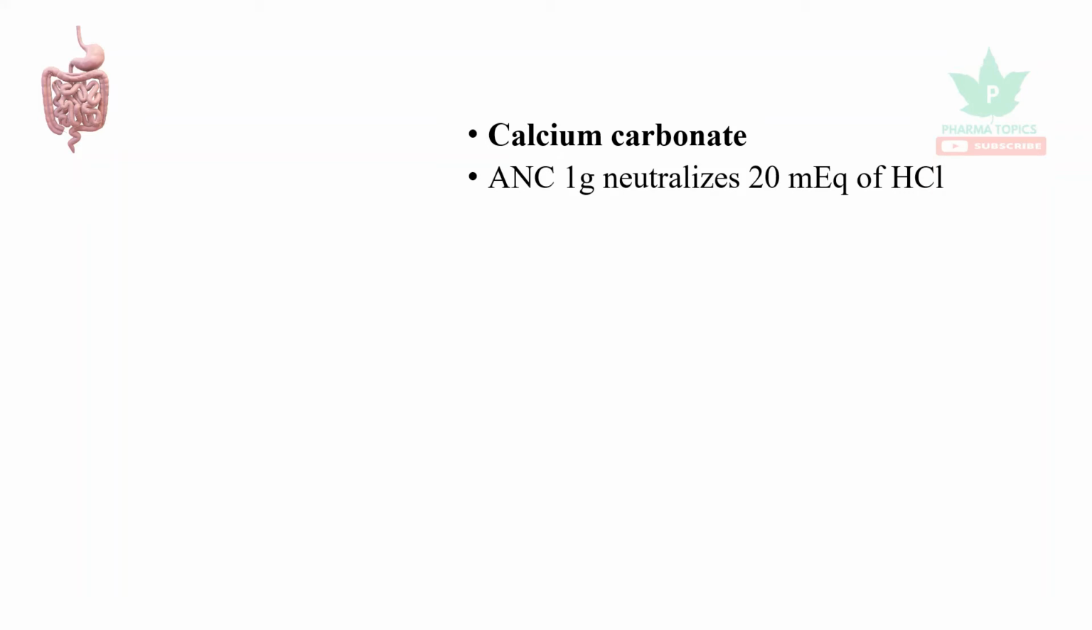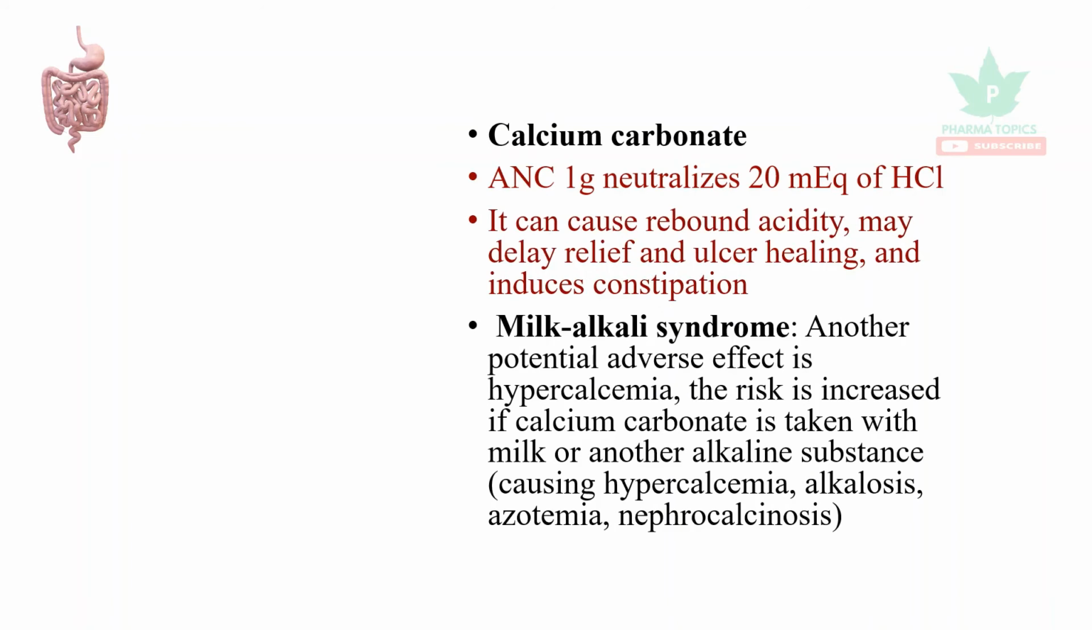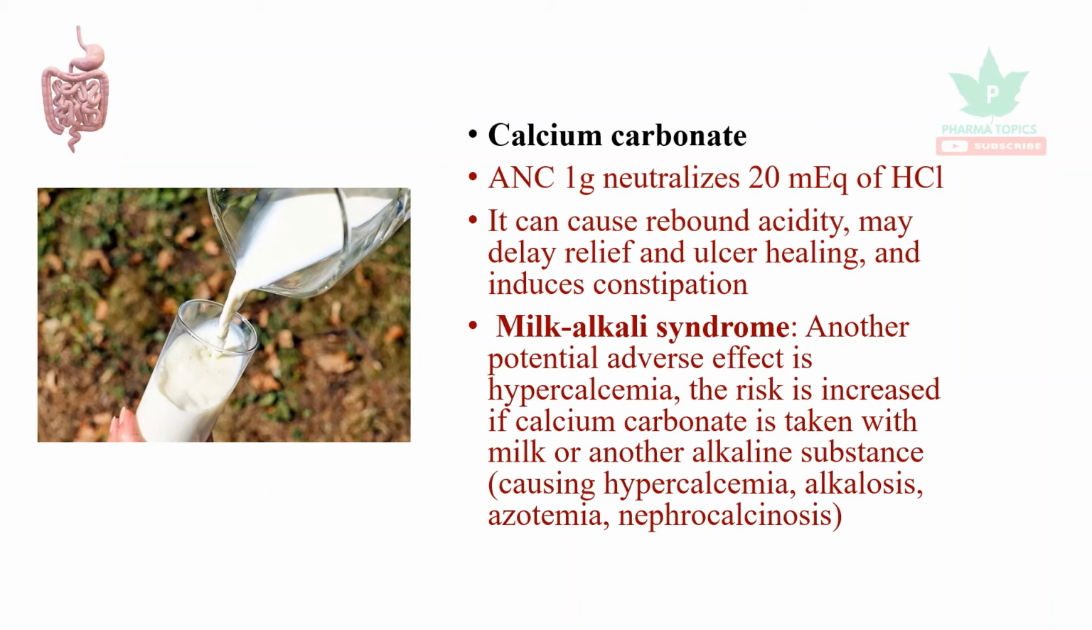ANC is 1 gram neutralizes 20 milliequivalents of HCl. It causes rebound acidity and may delay the relief and ulcer healing, and it induces constipation. Most important adverse effect is milk alkali syndrome. It's a potential adverse effect which increases the calcium levels, and that increases if calcium carbonate is taken along with milk or other alkaline substances. So it may lead to hypercalcemia, alkalosis, azotemia, and nephrocalcinosis. So the most important we have to remember is combination with the milk can cause milk alkali syndrome.